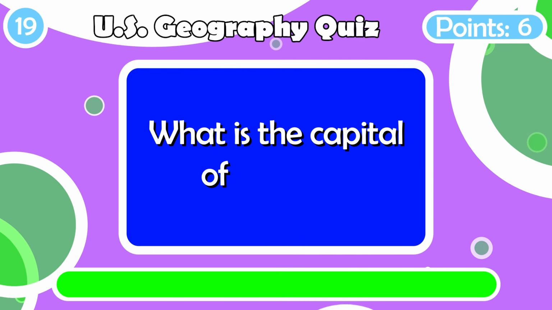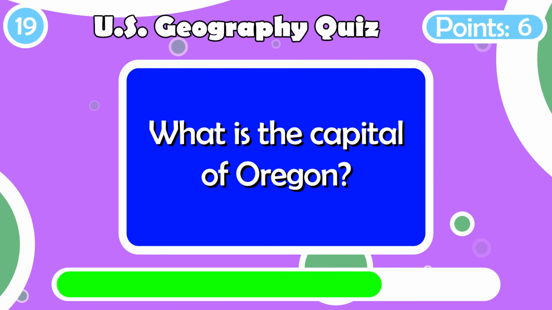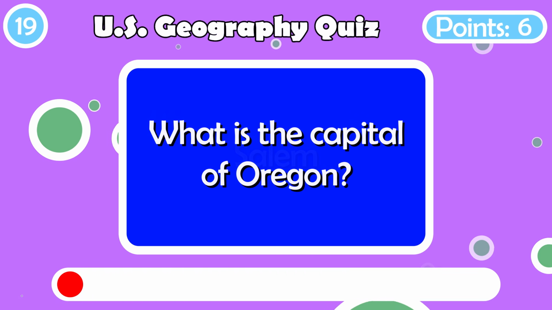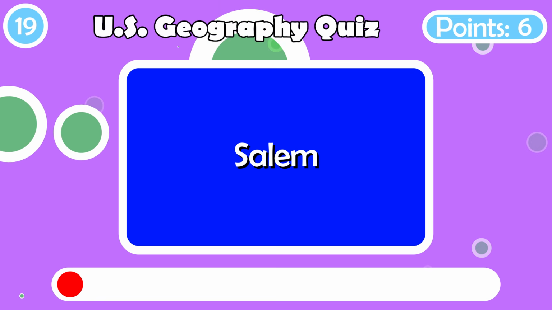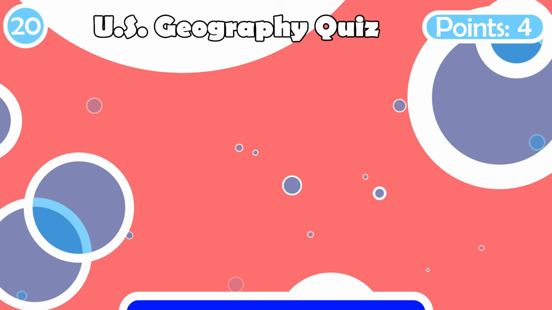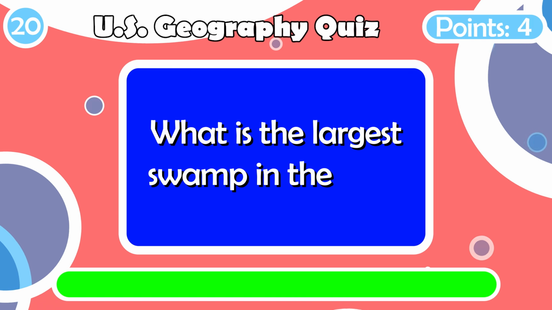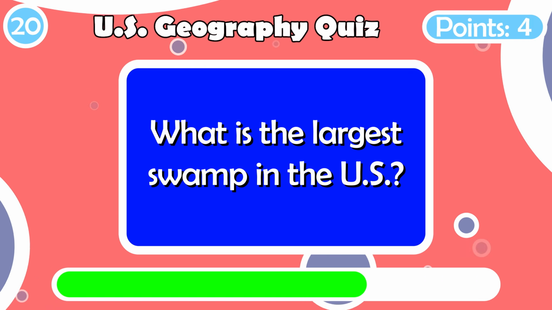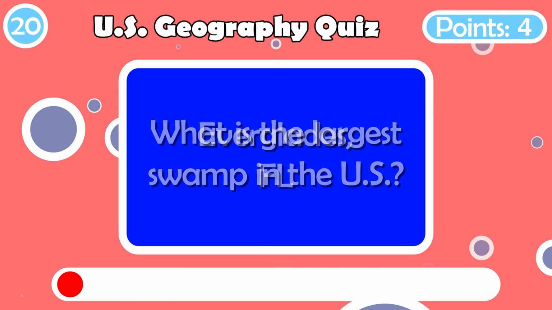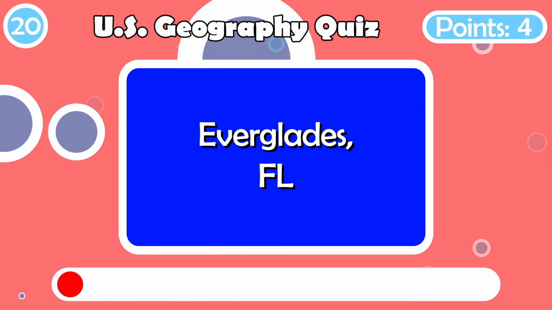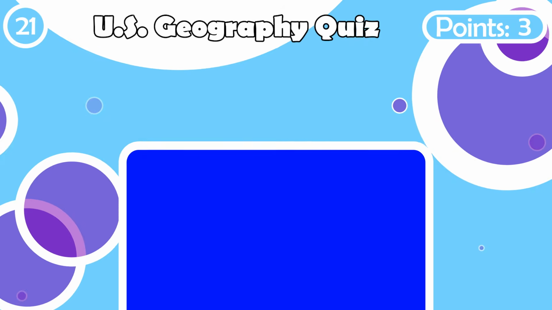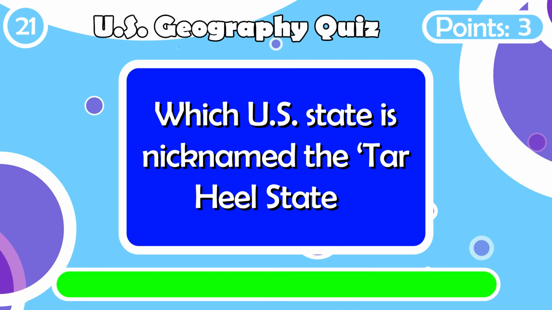What is the capital of Oregon? Salem. What is the largest swamp in the U.S.? Everglades. Watch for gators. Which U.S. state is nicknamed the Tar Heel State?